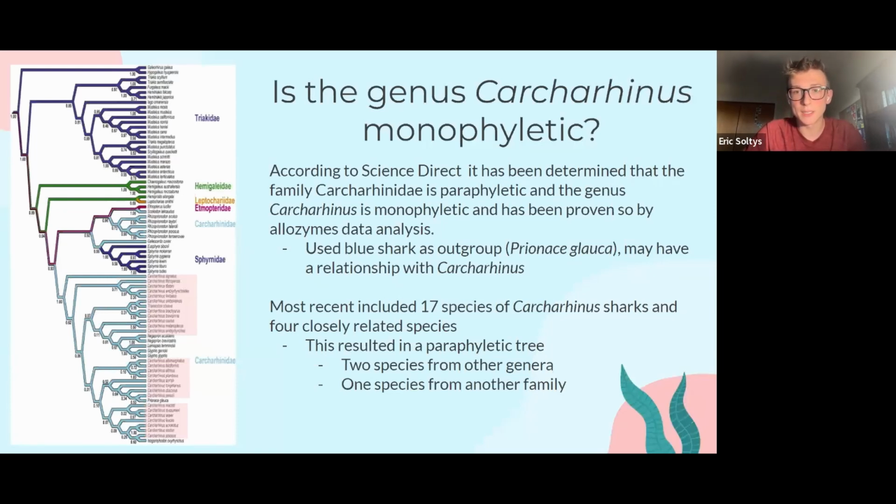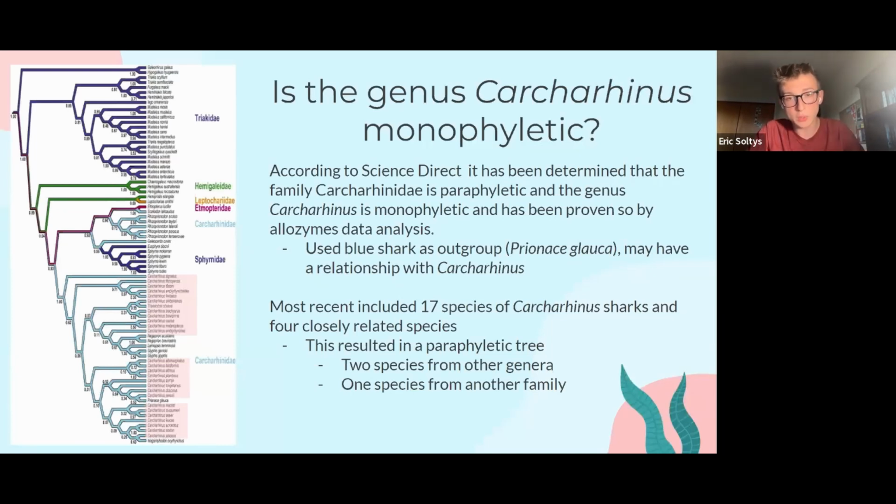And allozyme is basically just a different variant form of an enzyme, which differs based off of the allele that you have. Originally they used the blue shark as an outgroup for a group of Carcharodontis species. But it was actually found that the Prionace genus, which is the blue shark, has a pretty close relationship with the Carcharodontis, almost identical.